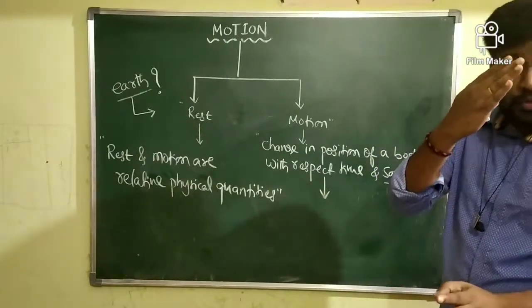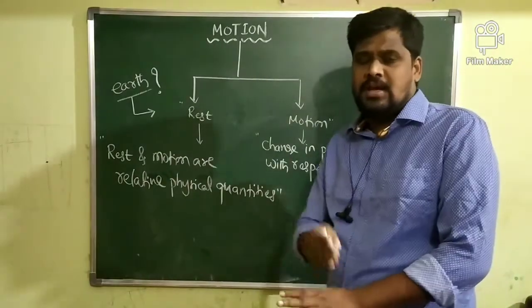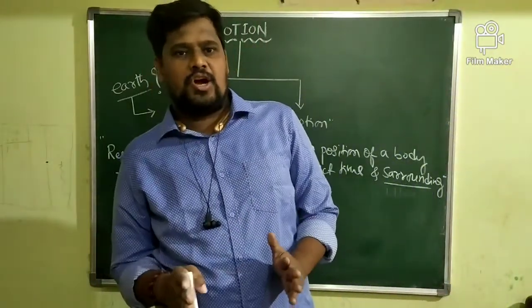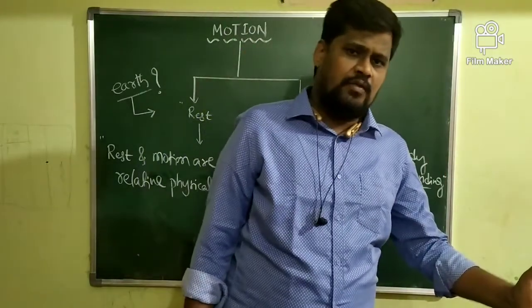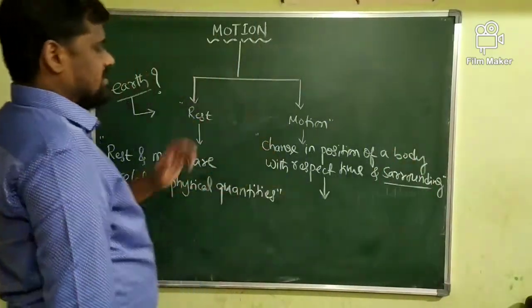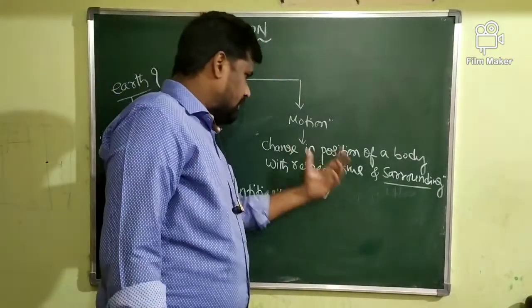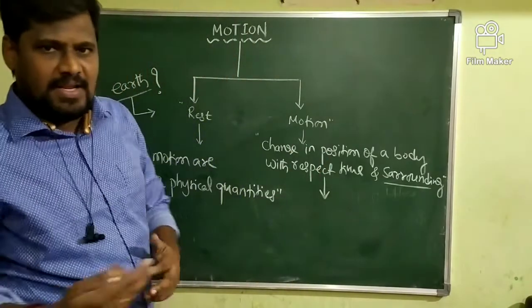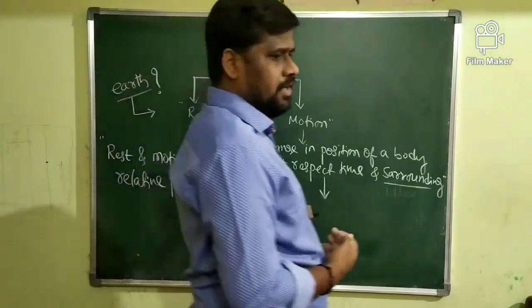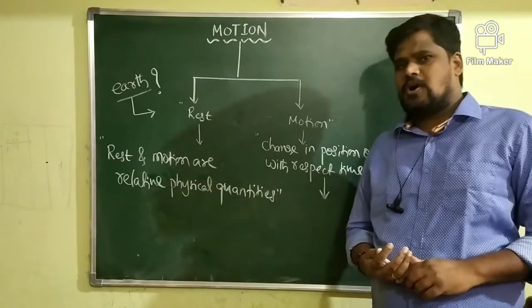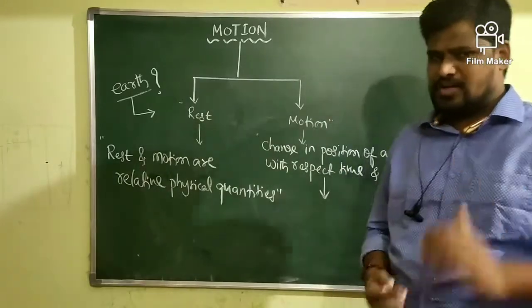With respect to that reference point only, you tell whether the body is in the state of rest or in the state of motion. I will come back to my example: you are traveling in a bus, and tell me whether your co-passenger is in the state of rest or in the state of motion.